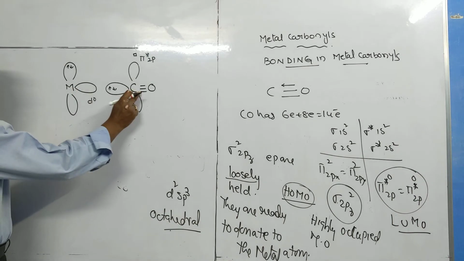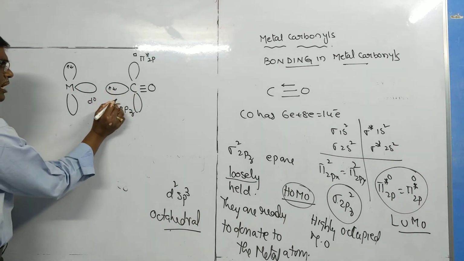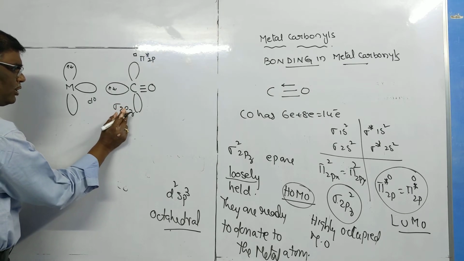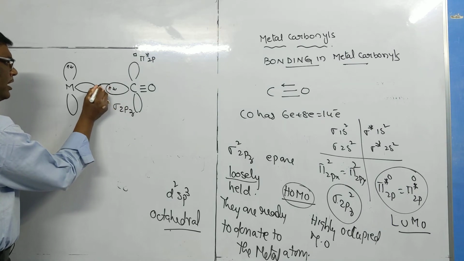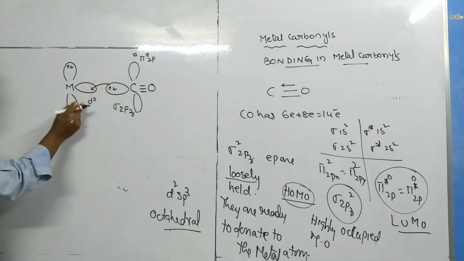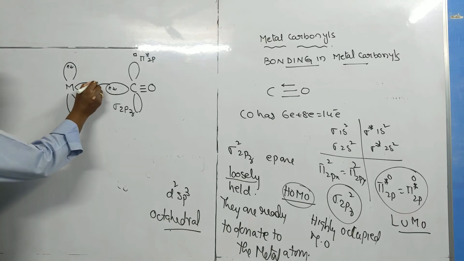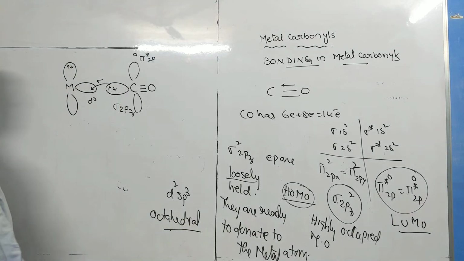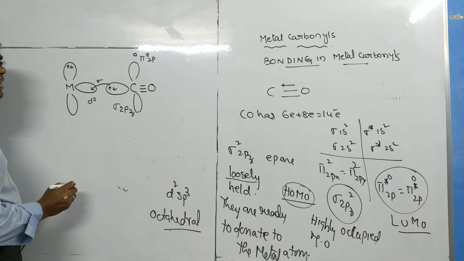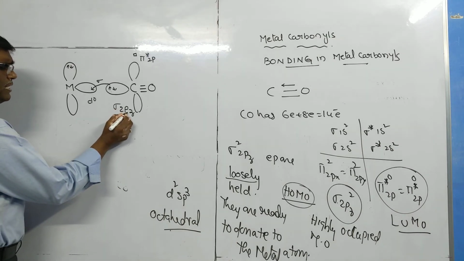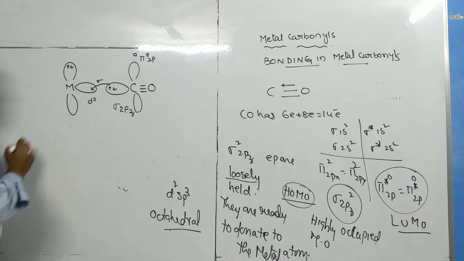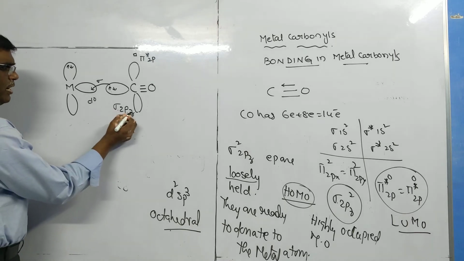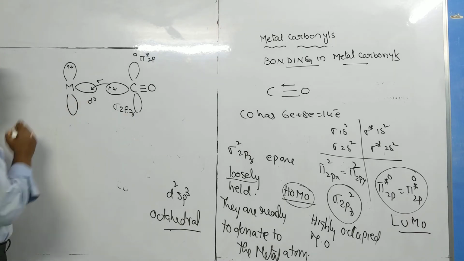Now between metal and carbon monoxide, the two electrons present in the highest occupied molecular orbital sigma 2pz donate the pair of electrons to the vacant orbital of the metal atom. Thus, a sigma bond is formed between carbon and metal atom. The sigma bond is formed by the overlapping of sigma 2pz orbital and vacant d orbital of metal atom.